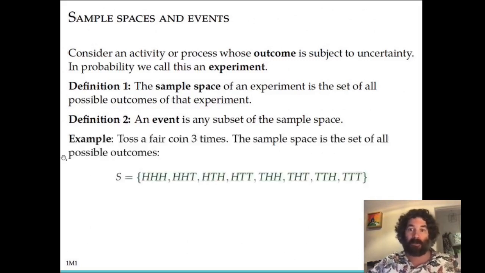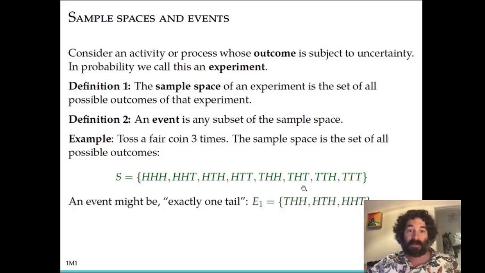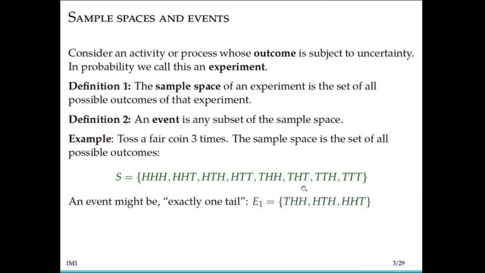So as an example of this, suppose the experiment is that we toss a coin 3 times. So the sample space for this experiment would be the list that's shown here. We either have 3 heads, heads, tails, heads, or any of the other possible outcomes of flipping a coin 3 times. There's 8 different possibilities. That's 2 to the third because each flip has 2 possible outcomes. All right, and so that would be the sample space for this experiment, flipping a coin 3 times.